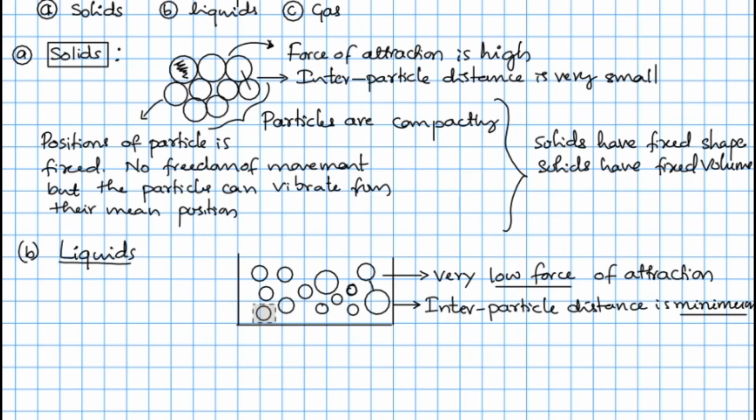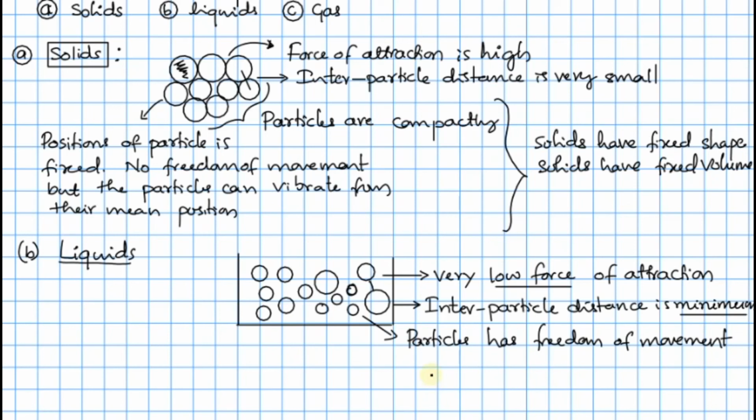Now what you can say is that the particles have freedom of movement.